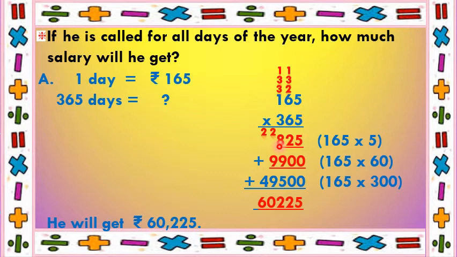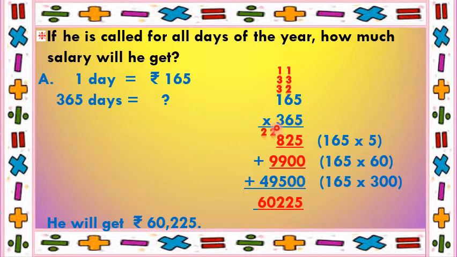Now we will multiply 165 with 60. As 6 is in the tens place, I'll put 0 down. Then 6 5s are 30, 0 down, 3 carry. 6 6s are 36, plus 3, 39. So put 9 down, 3 carry. 6 ones are 6, plus 3, 9. So 165 multiplied by 60 is 9900.